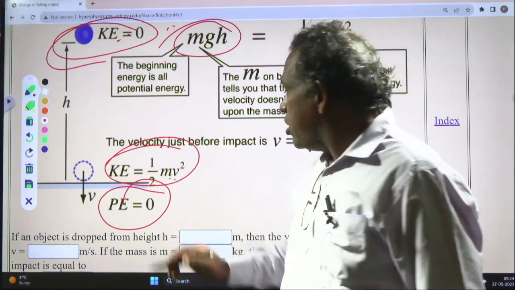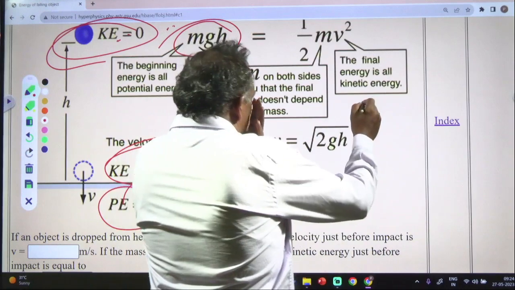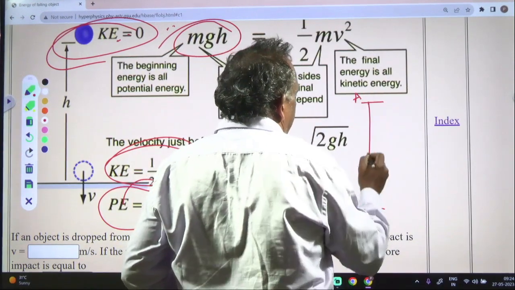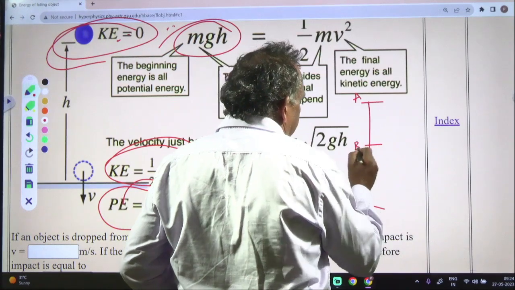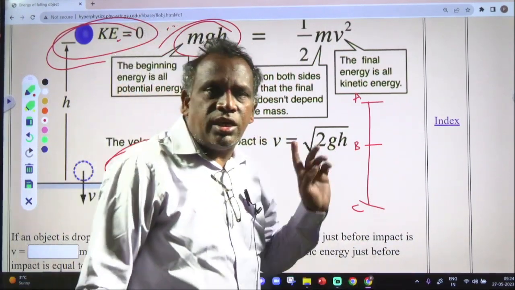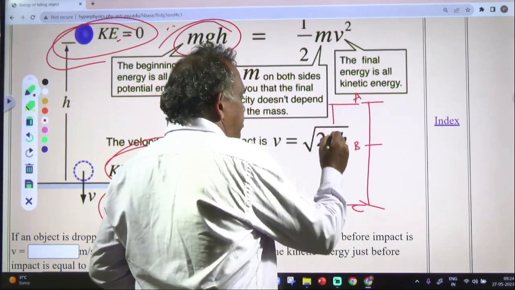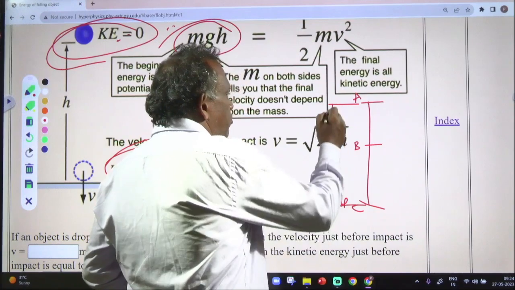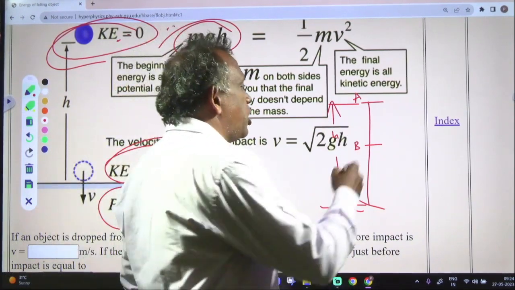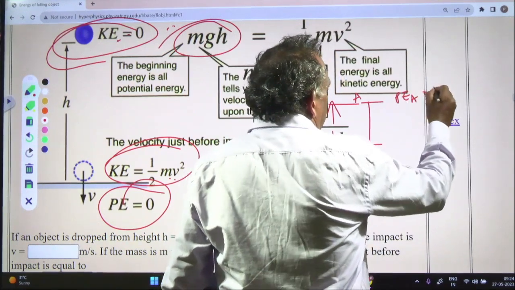Let us take one example, a body falling from a certain height. The points are A, B and C. A is at a height h from the ground. Let us take the potential energy at A. The potential energy at A is equal to mgh.